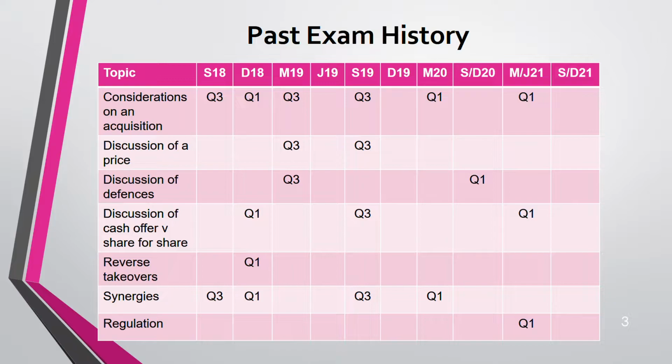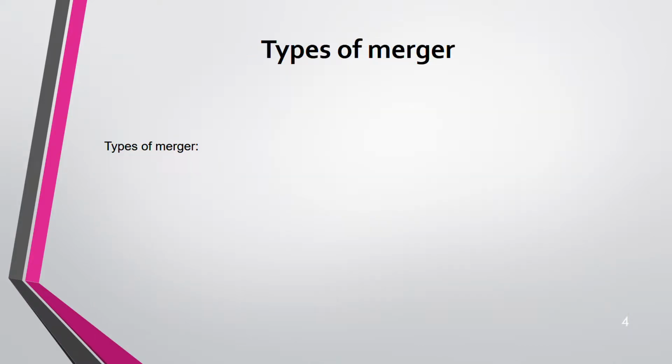Okay, as you can see here, the first topic is considerations on an acquisition, discussion of the price, what is the best price for acquisition, then discussion of defenses, like defense mechanisms, then cash versus share offer, reverse takeover, synergies, regulation. These are some important topics that you need to go through when you are going through acquisition and merger. So starting with types of merger, all these things are purely needed if they ask you theory questions.